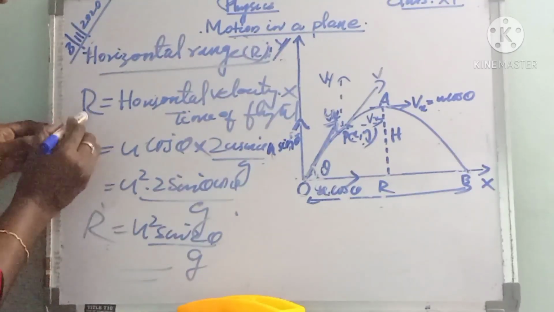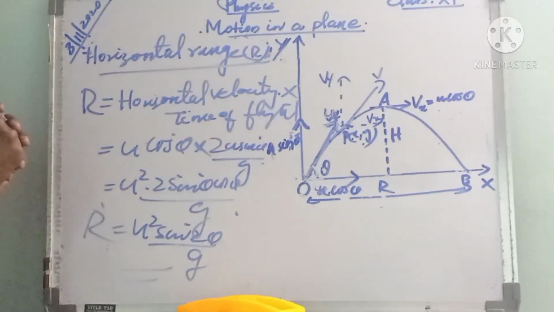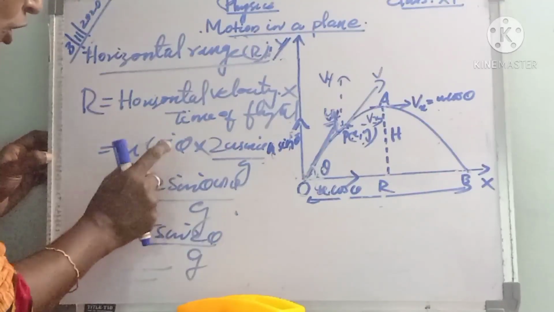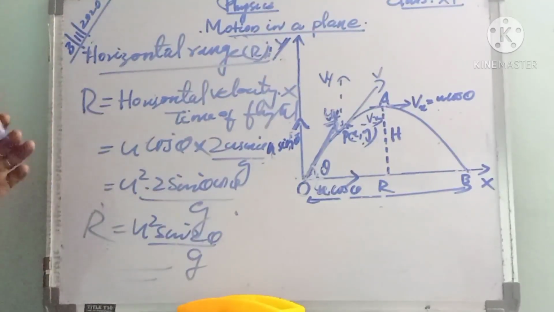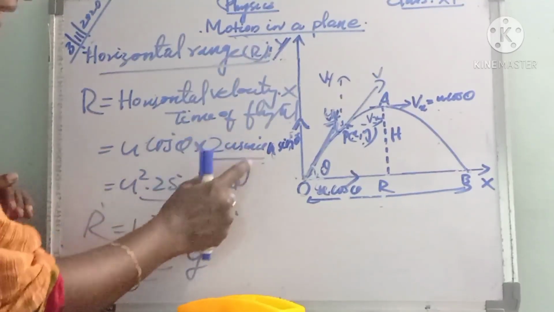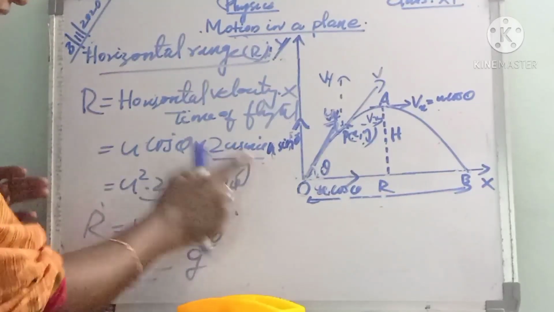Here the horizontal range R is equal to horizontal velocity into time of flight. Then what is the horizontal velocity here? U cos theta. Horizontal velocity is u cos theta, into the time of flight, which is 2u sin theta by g.